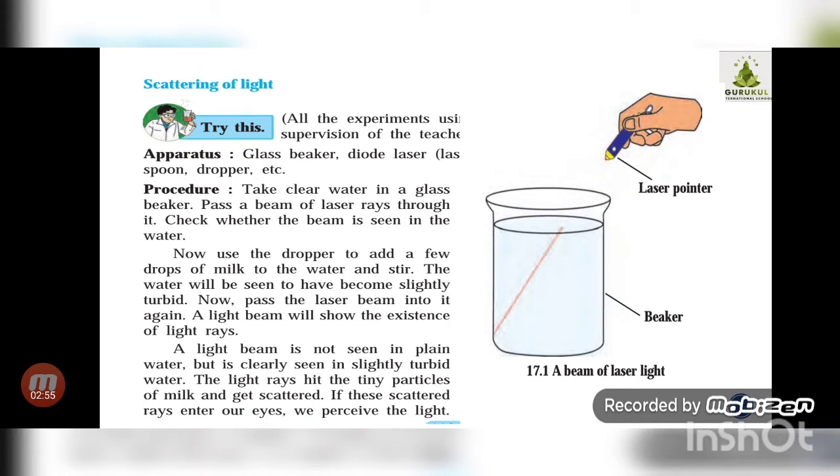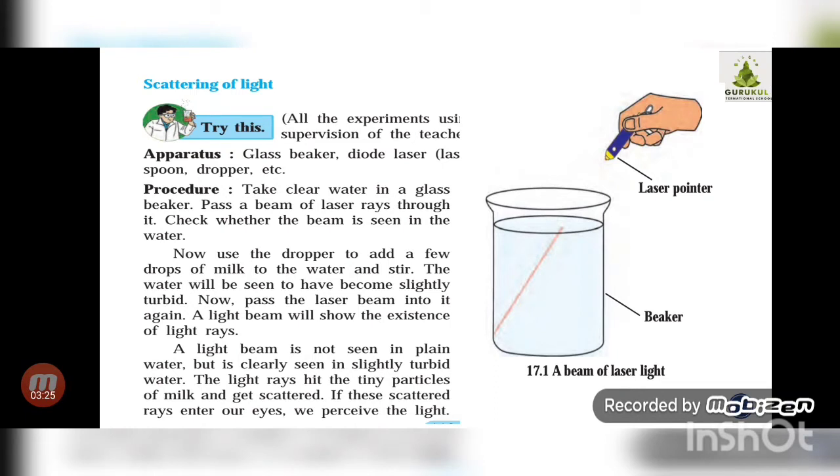What you have to do is take water in a beaker, take the laser pointer, and as shown in the figure, hold that laser pointer from above. Then pass that beam of light through the beaker. Check whether the beam is seen in the water or not. You know that laser pointers are normally dark red or dark blue in color, so are you able to see that color in the water?